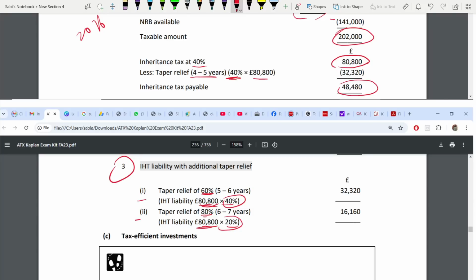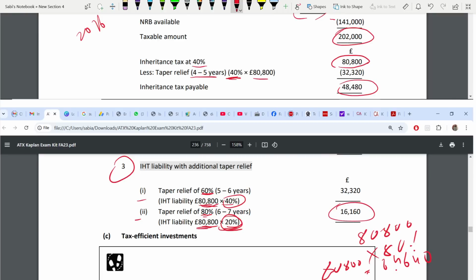See, if 80%, okay, see this is taper relief 80%, right? So on 8800, if you take 80%, it is 64,640. This is what you have to deduct from 8800 further. So rather than deducting like that, just take 20% of IHT. Rather than deducting 80% taper relief from 8800, straight away take 20% of 8800. It's easier. It's the same. 8800 minus 64,640 will give you this amount only, which is 20% of your IHT.